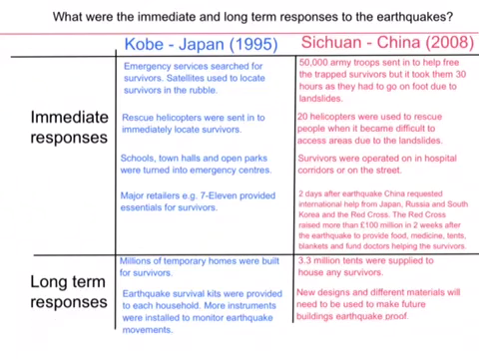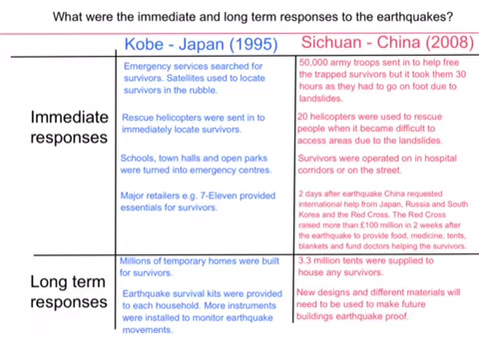Schools, town halls and open parks were turned into emergency centres in Japan, whereas survivors were operated on in hospital corridors or in the street in China. Major retailers such as 7-Eleven provided essentials for survivors such as food, medicine, tents, clothing, whereas China was not able to provide its own residents with such essentials. And so instead, 2 days after the earthquake, China requested international help from Japan, Russia and South Korea and the Red Cross. The Red Cross went on to raise $100 million in just 2 weeks for them, in which the money was used to provide food, medicine, tents, blankets, and also fund doctors to come and help the survivors.